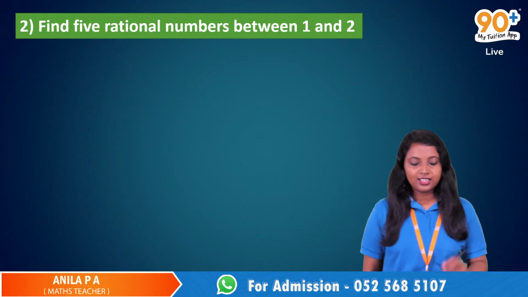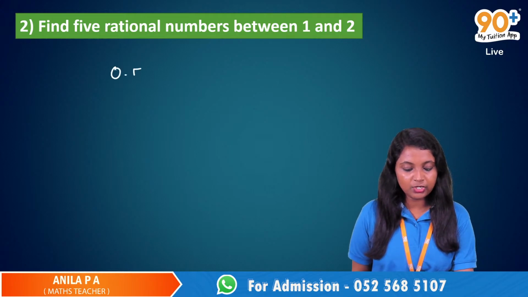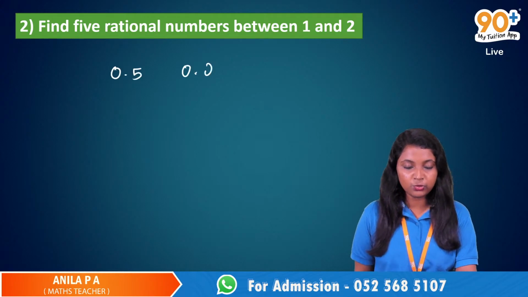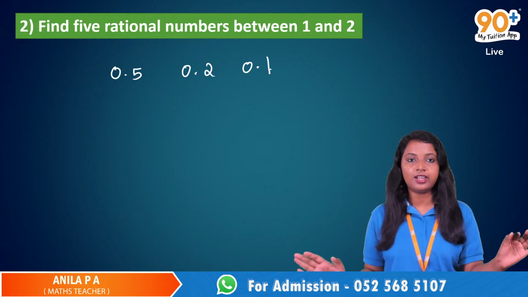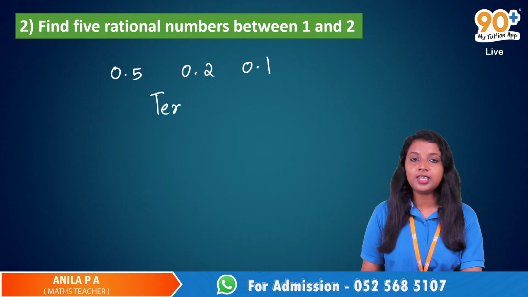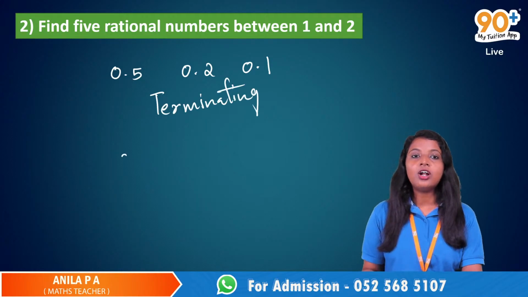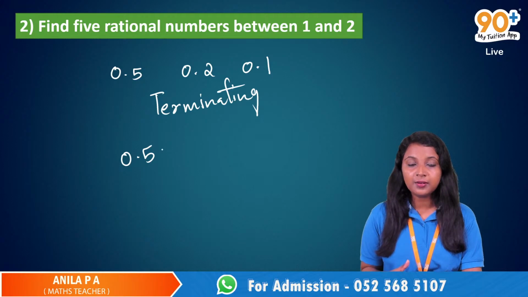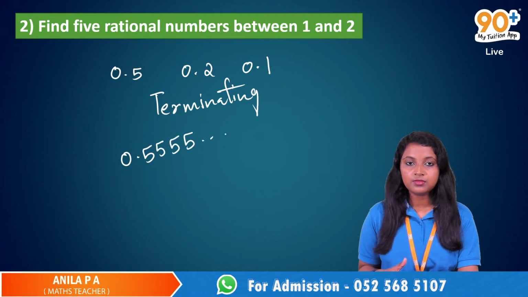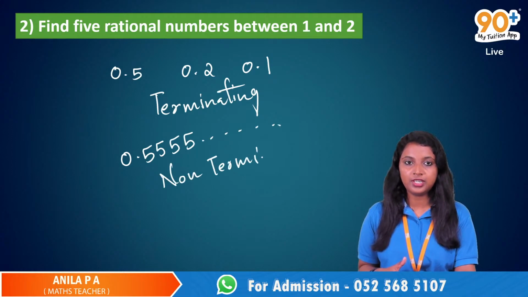If we have 0.5, 0.2, 0.1, it is ending there, so they are known as terminating. If it is endless, if the number doesn't end, that is non-terminating.